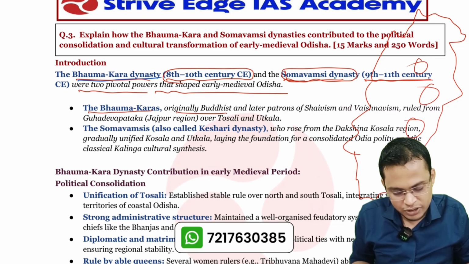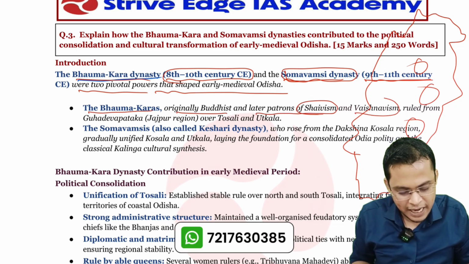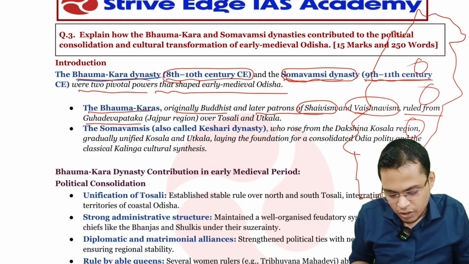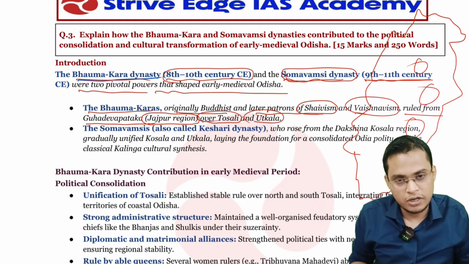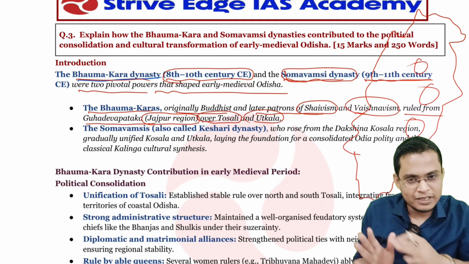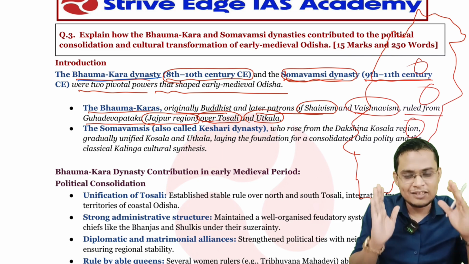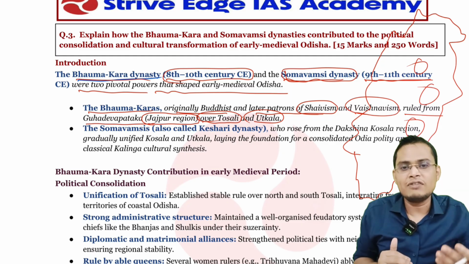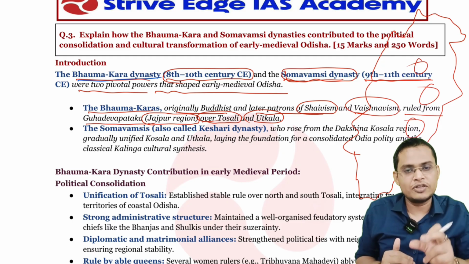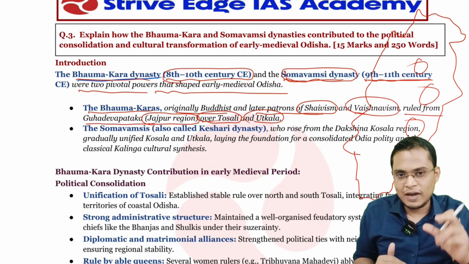They were originally Buddhist. Later they patronized Shaivism and Vaishnavism. They ruled from Guhadev Pataka, which we call the Jajpur region. They ruled over the Tosali and Utkal regions. So this is what we have put in a proper context, and your introduction is very good to create an impression. In that way, you have to remember the time duration and the area ruled by different empires.